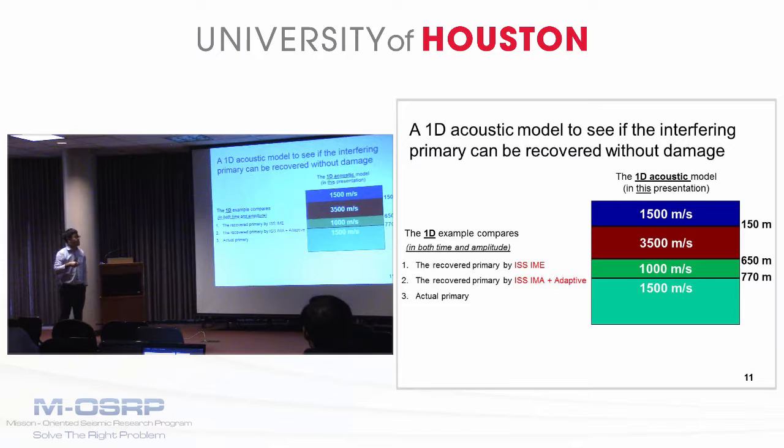The focus of this presentation is to use this 1D acoustic model to see if the interfering primary can be recovered without damage. Specifically, in this 1D example comparison, we will compare the recovered primary by the ISS-IME and the recovered primary by the ISS-IMA combined with the adaptive, comparing these two results with the actual primary in both time and amplitude.